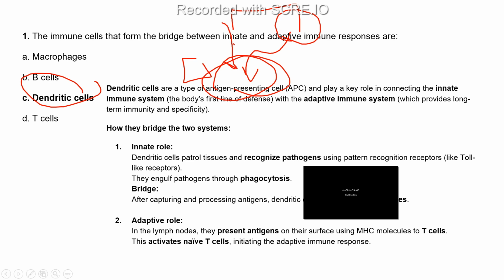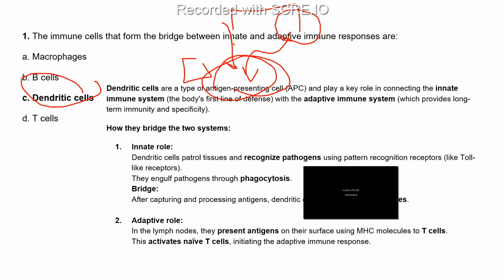And one example I wrote here is the toll-like receptors. These are the receptors which recognize this PAMP molecule, right? And then they also engulf the pathogen through phagocytosis. Now, how do they act as a bridge? After capturing, they process the antigen, and the dendritic cells then migrate to the lymph node.